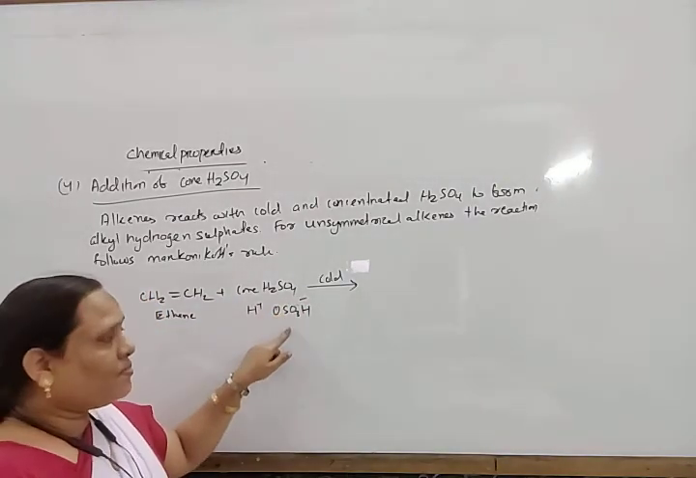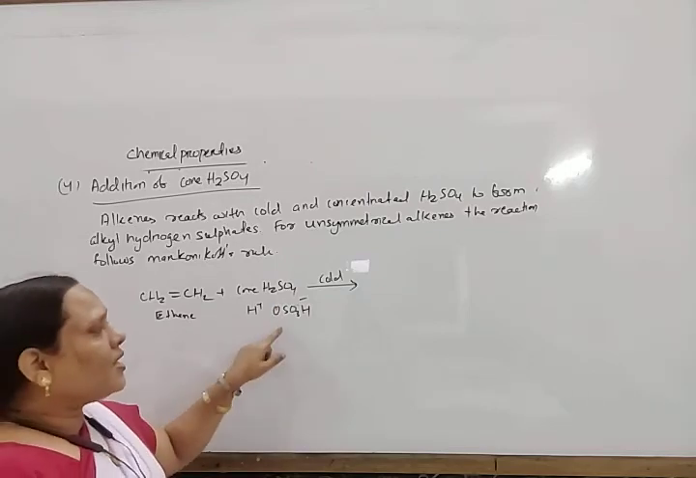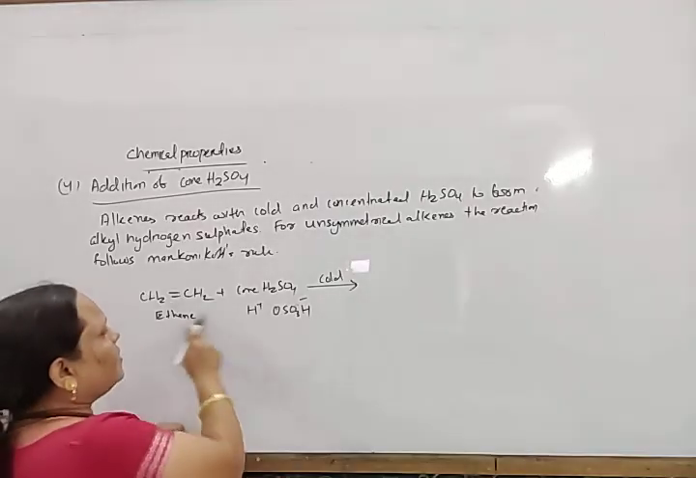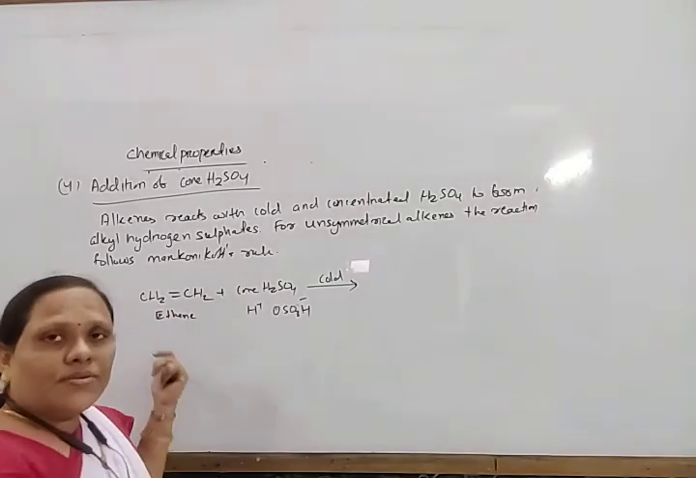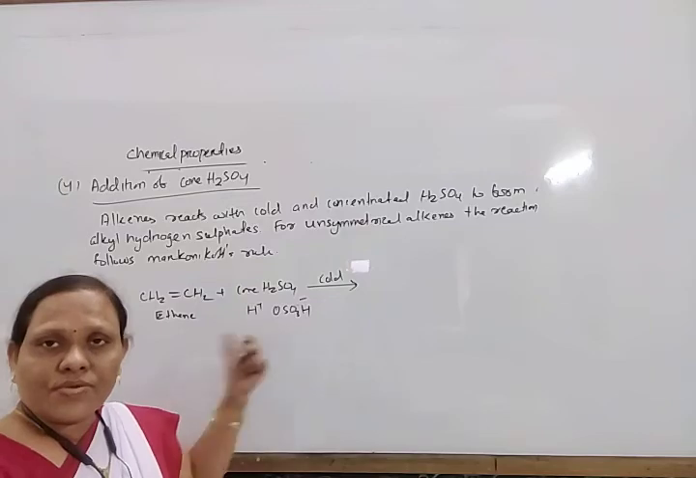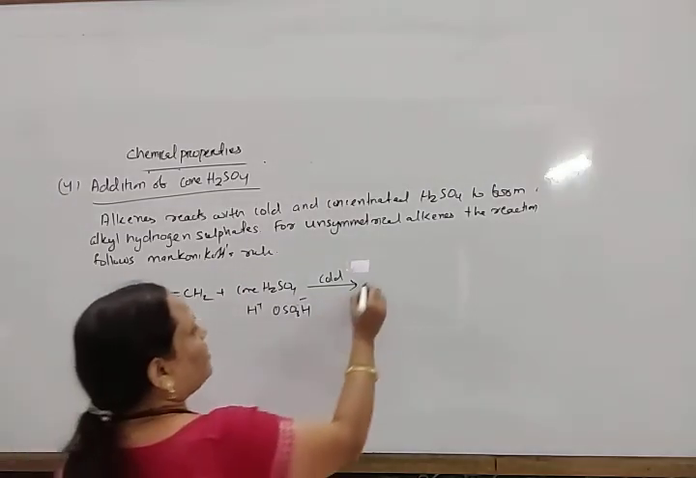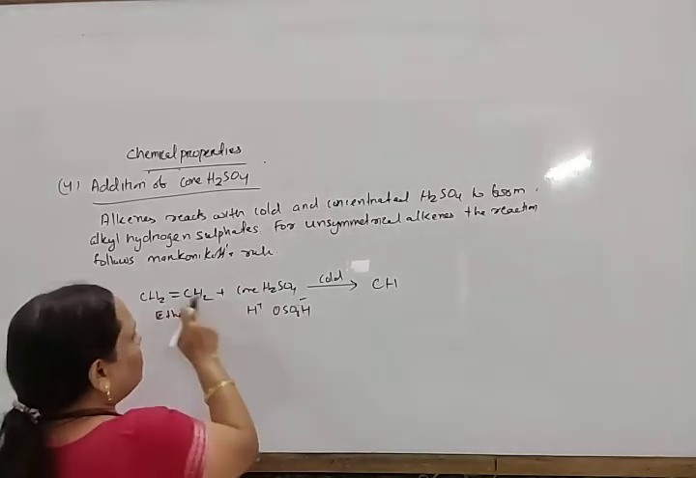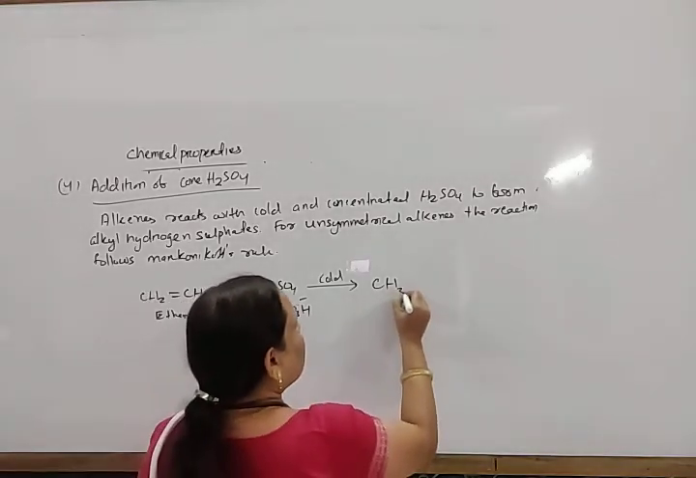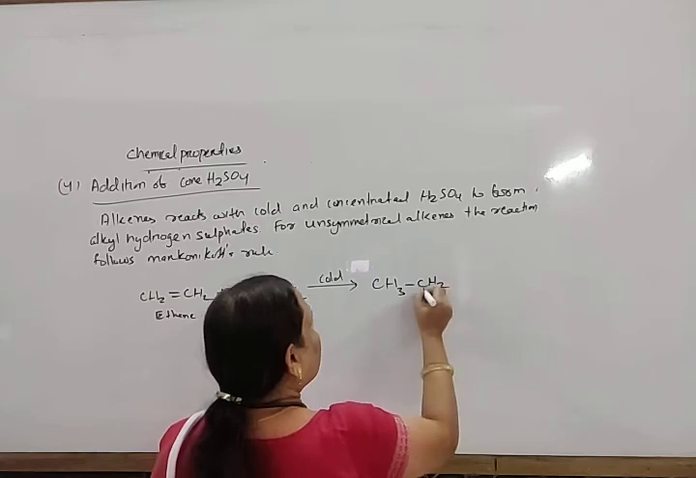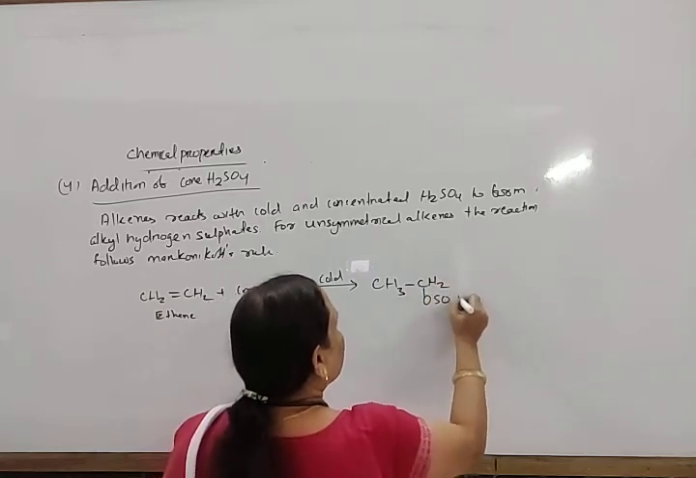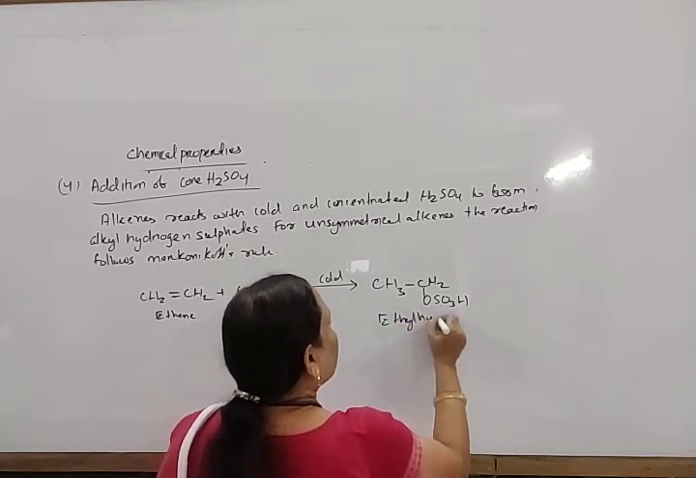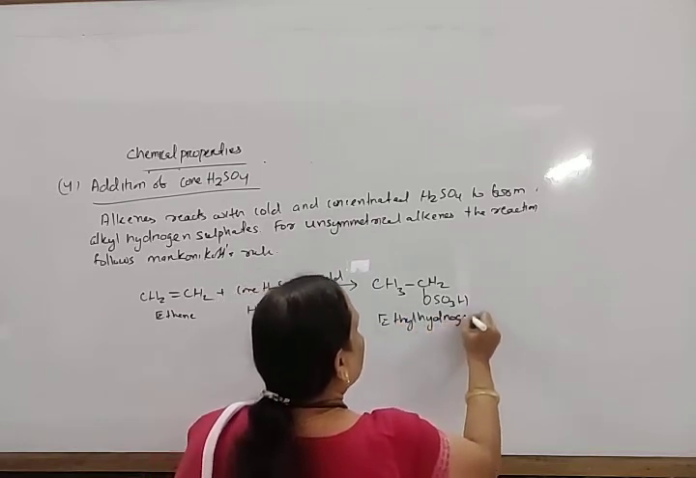This is the negative part, this is the positive part, and the negative part will go to that carbon which contains less number of hydrogen. In this case, symmetrical is no problem. Anywhere you can add the positive part, anywhere the negative part. So bond breaking takes place, H plus comes here and OSO3H to the other. It forms CH3CH2OSO3H, ethyl hydrogen sulfate.